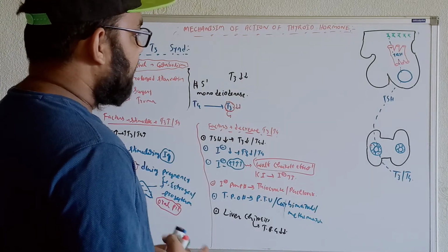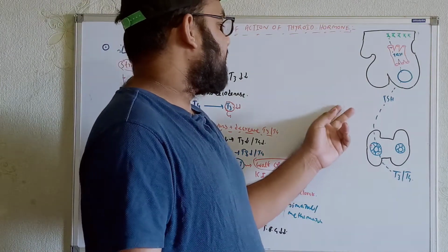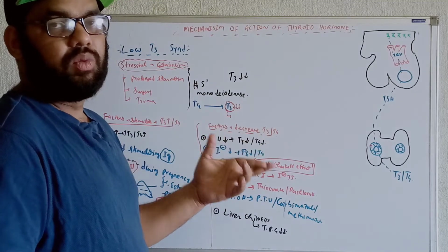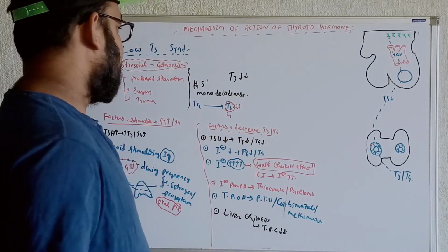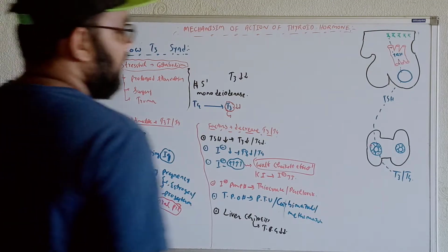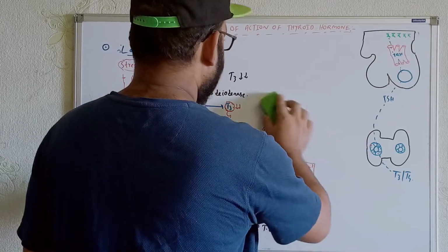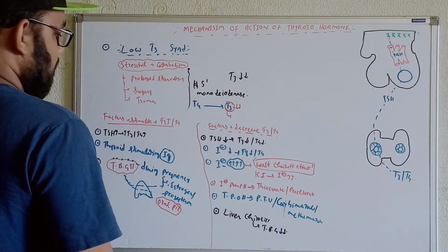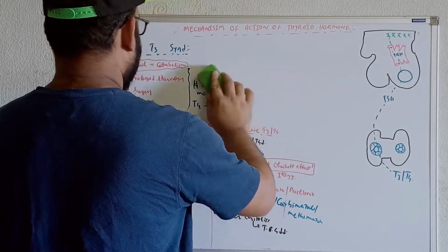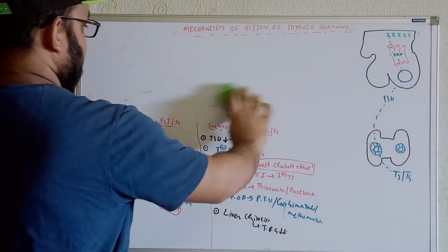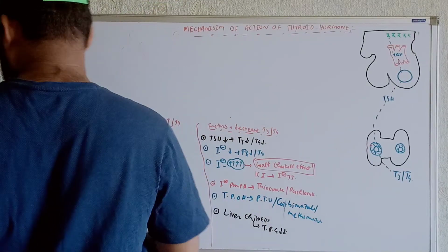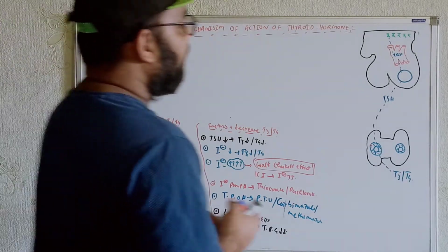These are the factors. Now I will come in detail about how the cells are getting activated by T3, what type of receptors are there, and what type of functions we will see within the cells at the cellular level. Okay, now we are going to talk about the cellular level. So what type of thing will we see? Now for that, okay, let me erase some part, guys. Okay, erasing this.